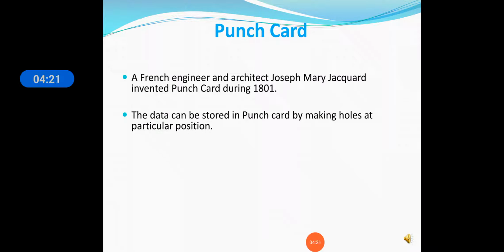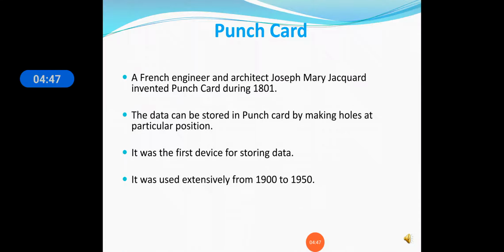Data can be stored in a punch card by making holes at particular positions. So holes were put in this card to store the data. It was the first device for storing data. It was used extensively from 1900 to 1950.